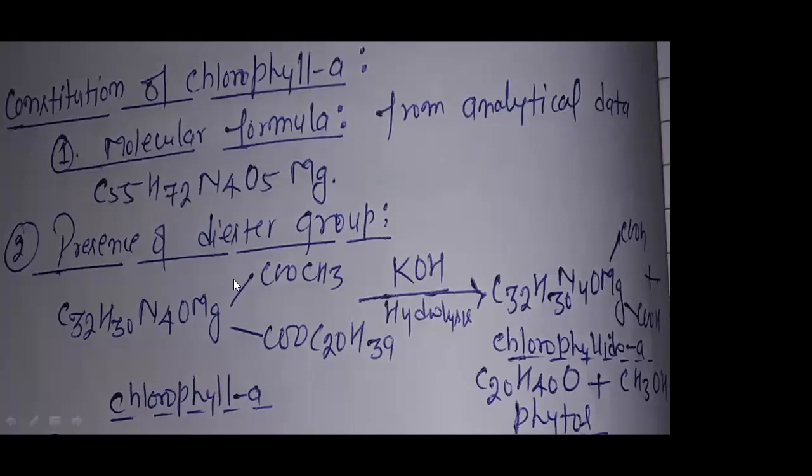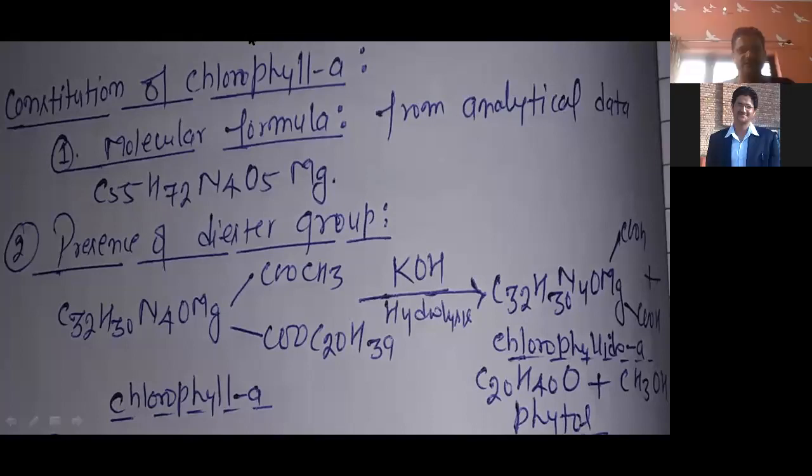Now after that, you can see the next important point about chlorophyll, right? One by one, we will discuss the functional groups existing in chlorophyll. In chlorophyll A, there are 2 COO groups.